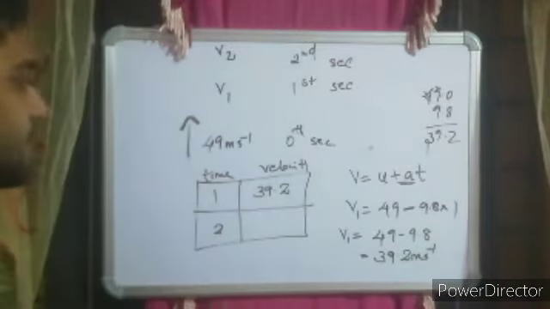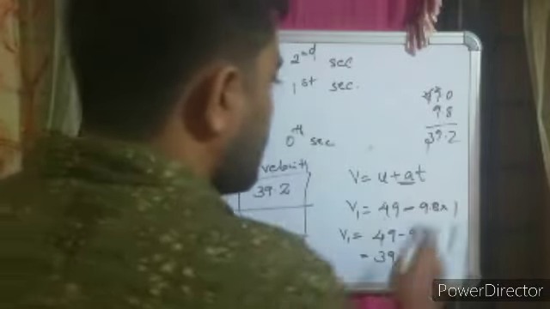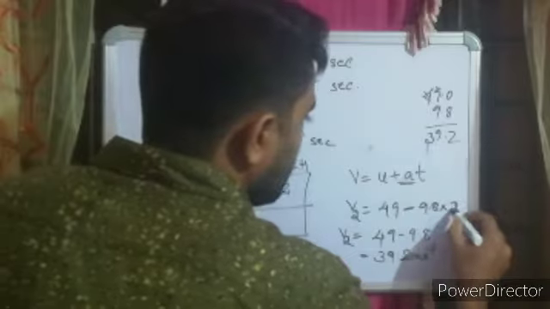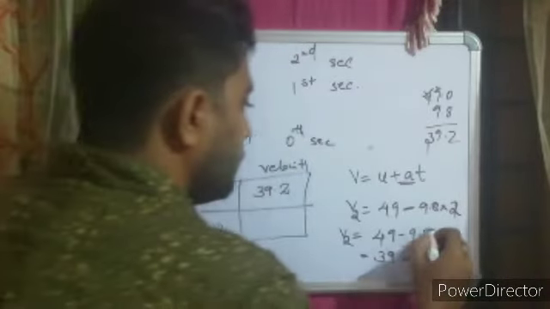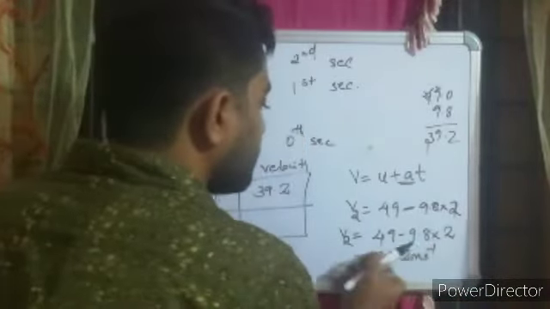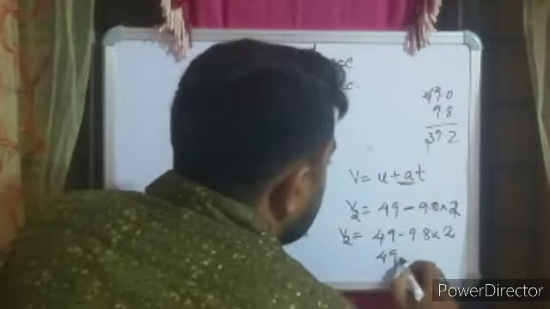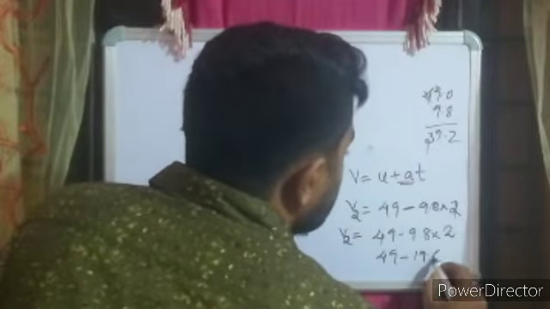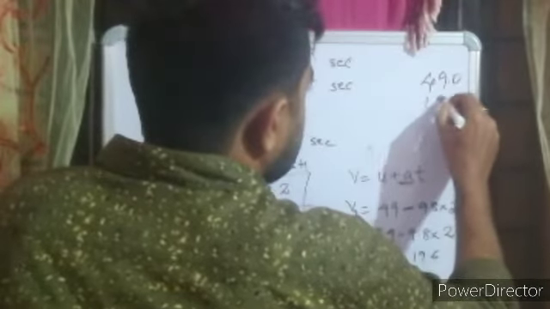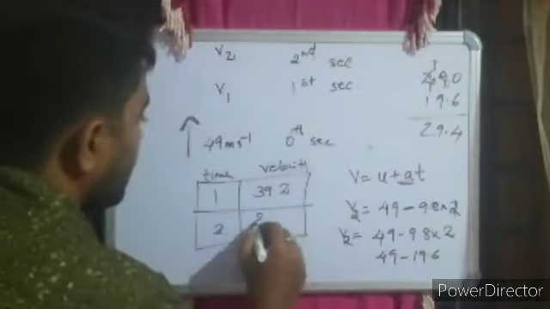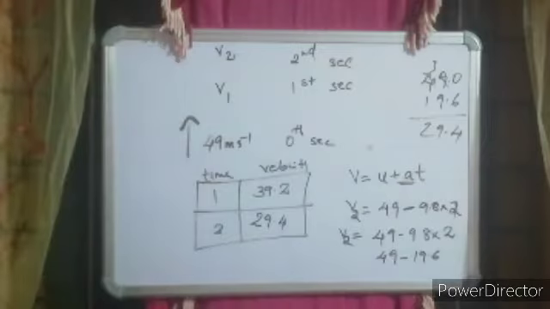Again, after the second second, instead of 1 you only need to replace it with 2. So 9.8 into 2 is 19.6, and 49 minus 19.6 gives us 29.4.